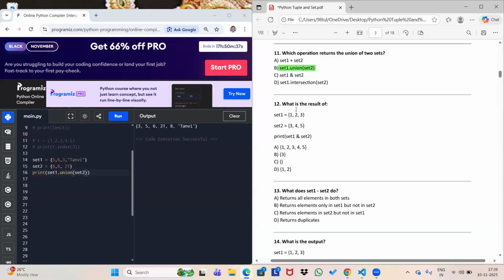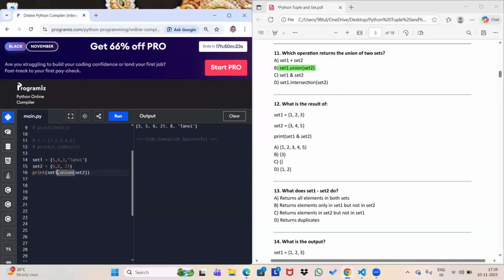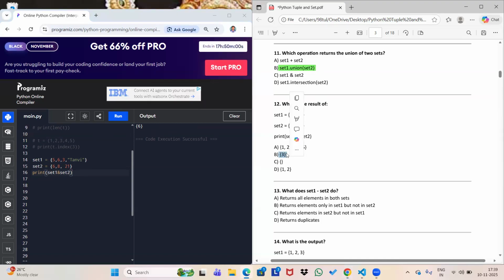What about the next point? What is the result of set 1 which is 1, 2, 3, set 2 which is 3, 4, 5, print S1 and S2? It will give you intersection, as I just told you. Let me show this here with the same example. So the answer will be the common part only. Here in set 1, 1, 2, 3, and set 2, 3, 4, 5, it will give you just 3. The answer will be B, 3, because this is intersection.